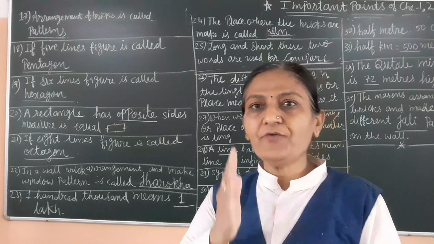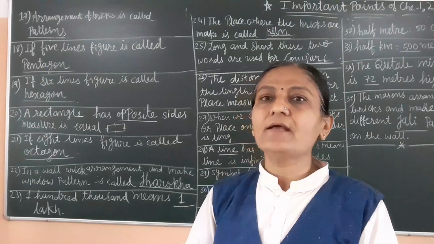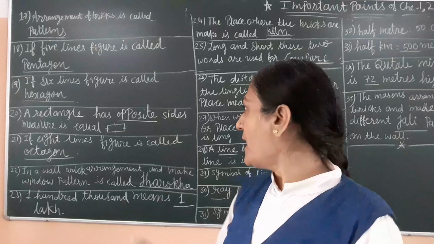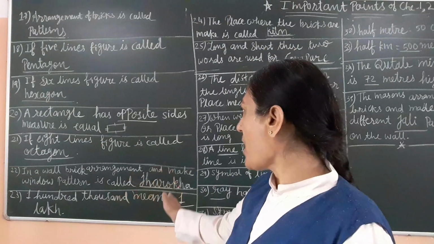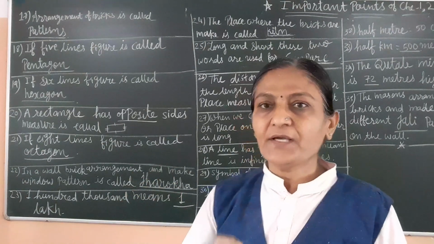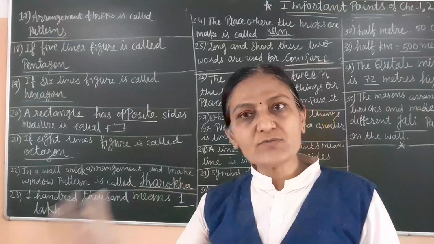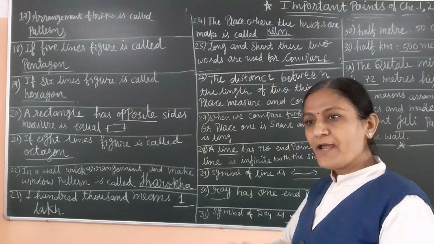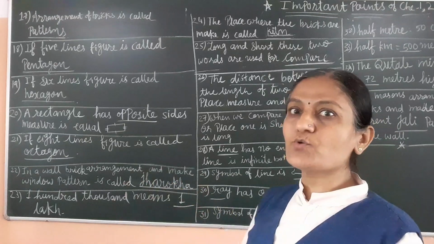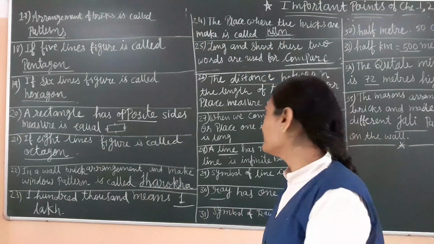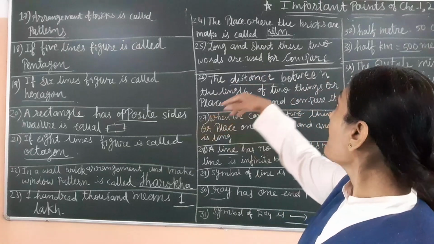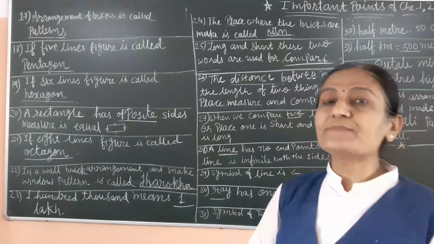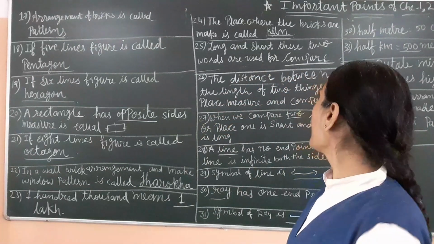100,000 means 1 lakh. If 100,000 is there, then it is called 1 lakh. 100 and afterward 1000 means 3 zeros again, so it is 1 lakh. Now 24, the place where the bricks are made is called kiln.